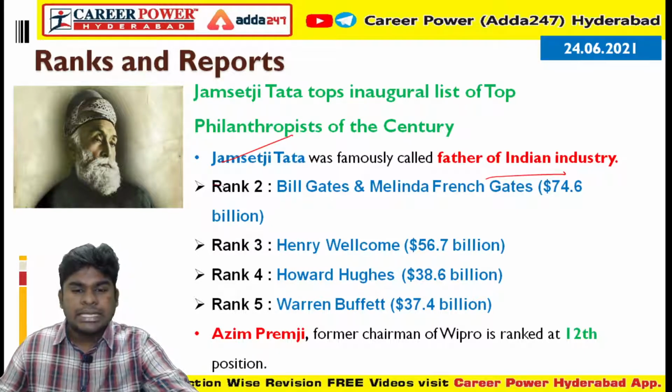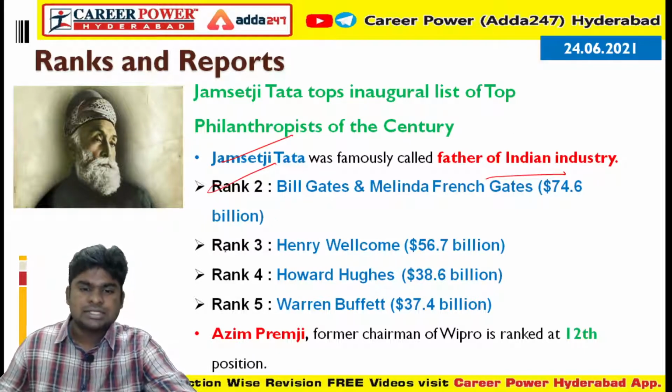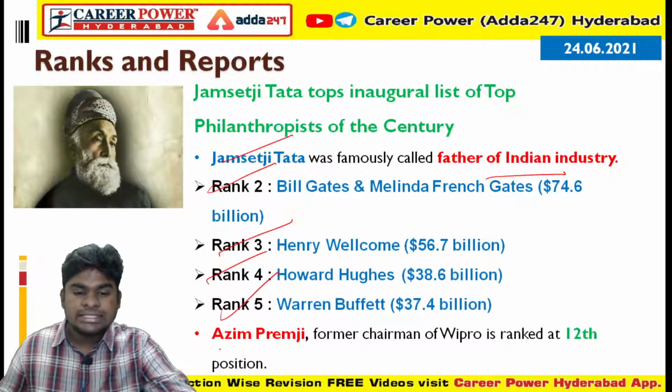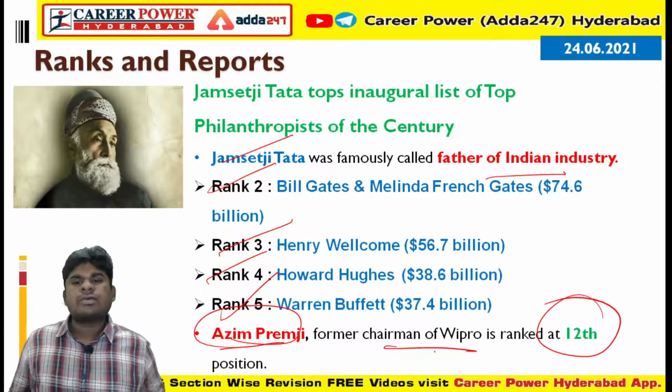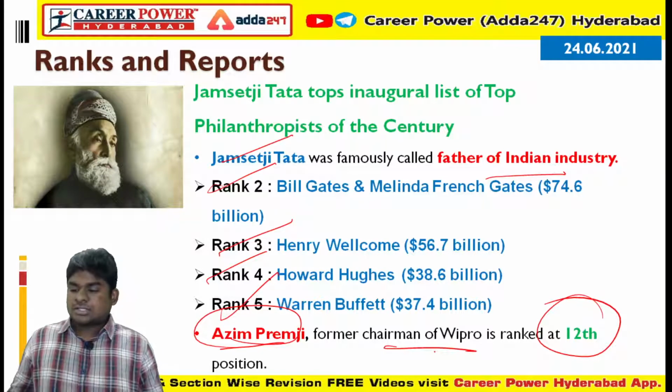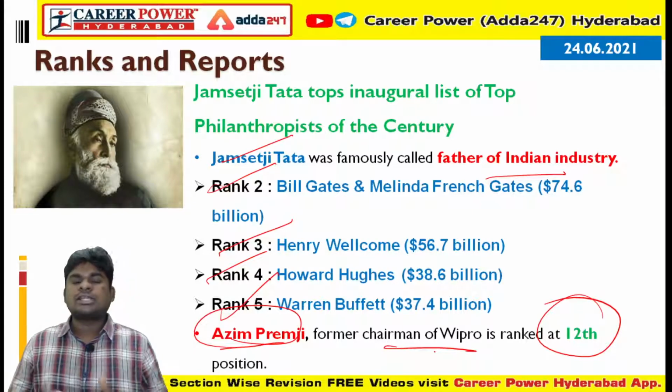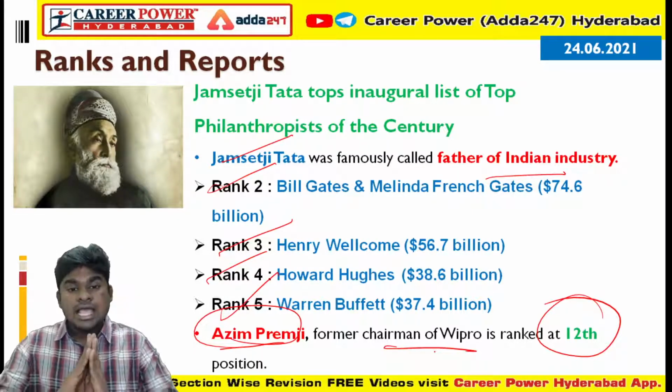Second rank is Bill Gates and Melinda Gates. Third rank is Henry Wellcome. Fourth rank is Howard Hughes. Fifth rank is Warren Buffett. And an Indian is also present at 12th position, Azim Premji, the former chairman of Wipro. Jamshedji Tata is at first rank. So Jamshedji Tata tops the inaugural list of the top philanthropists of the century.